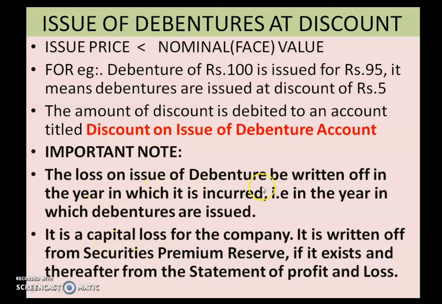The loss on issue of debenture is a capital loss for a company. So it is written off from securities premium reserve if available, and the excess from the statement of profit and loss. So we can set off these losses either from securities premium reserve or statement of profit and loss.